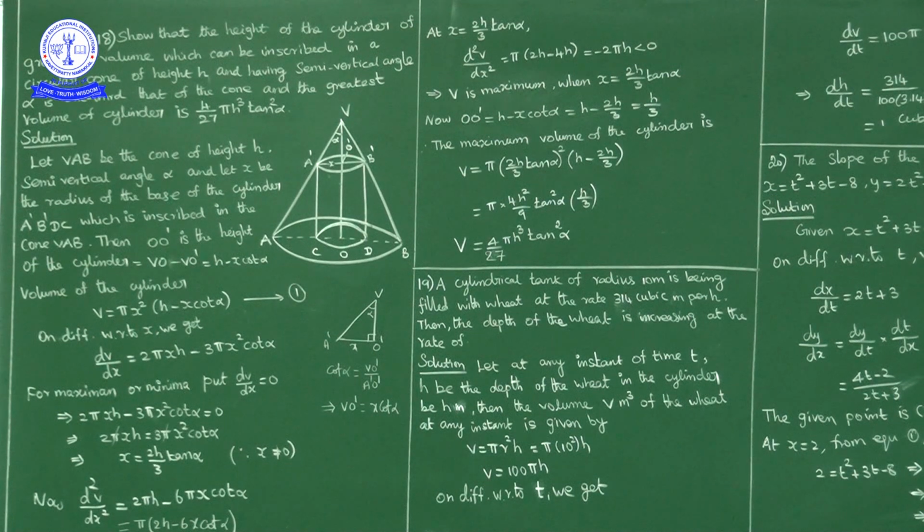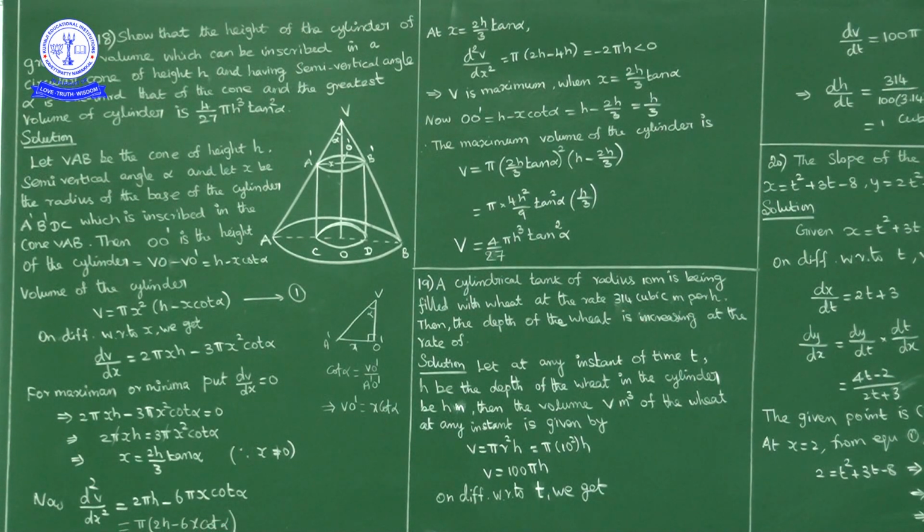Okay. So what we have, height of the cylinder OO dash is equal to, from here, h minus x cot alpha, and radius of cylinder is x. Volume of cylinder formula is pi into radius square into height of the cylinder. Okay, pi x square into h minus x cot alpha. Now differentiating with respect to x, we got 2 pi xh minus 3 pi x square cot alpha. Okay, for minimum or maximum putting first derivative equal to 0, we got x is equal to 2h by 3 tan alpha. Okay, now d square v by dx square is pi into 2h minus 6x cot alpha.